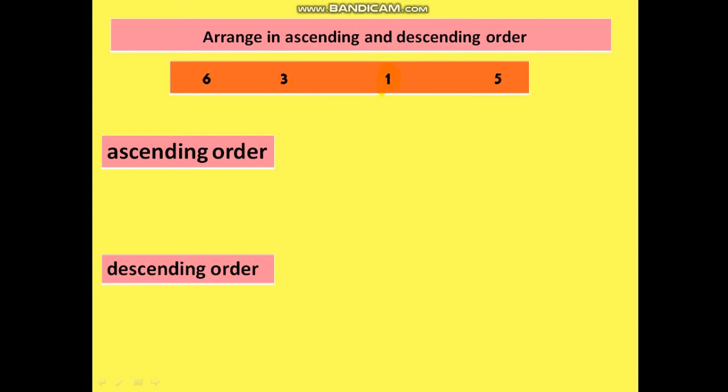So when we arrange these numbers in ascending order, we get this answer: 1, 3, 5, 6. You can speak out the numbers and also then say them. 1, 2, 3, 4, 5, 6. See, they all are coming in a line.